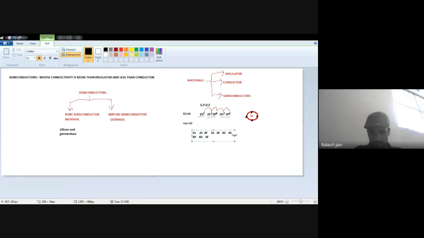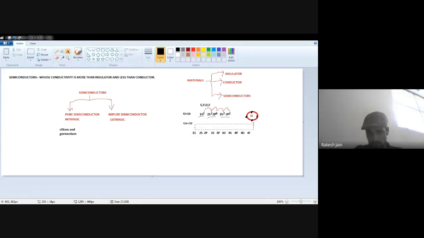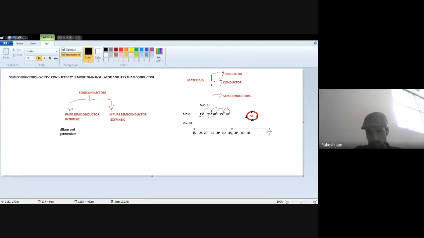Now we see for 32. We know that s holds 2, the second orbit s also holds 2, p capacity is 6, then in the third orbit s holds 2, p holds 6, d holds 10. What is the total? 2 plus 2 is 4, 4 plus 6 is 10, 10 plus 2 is 12, 12 plus 6 is 18, 18 plus 10 is 28. But we require 32.